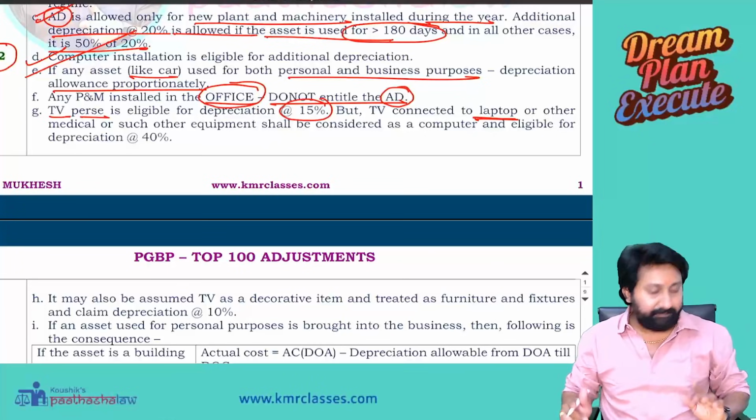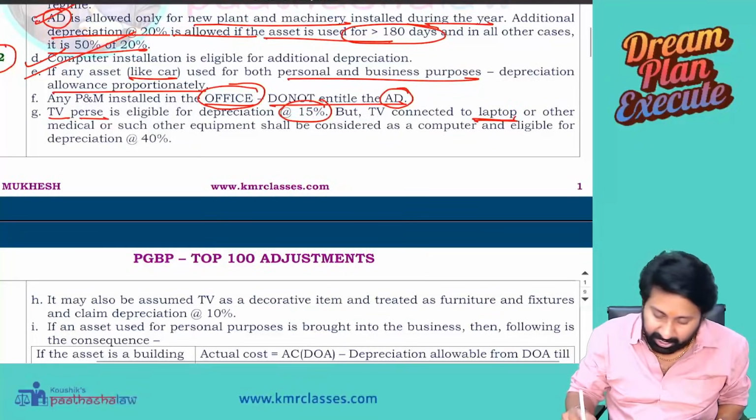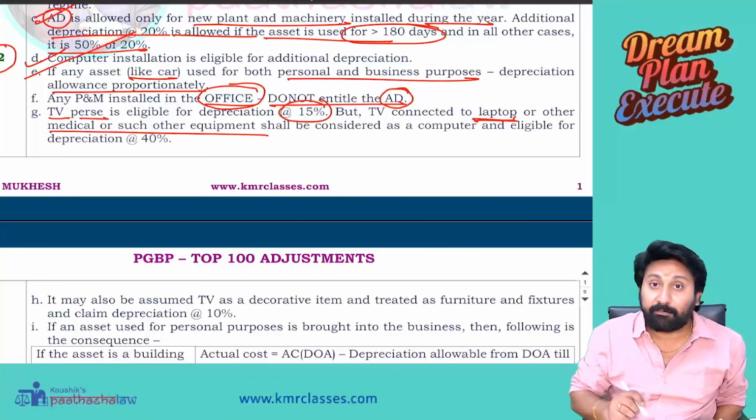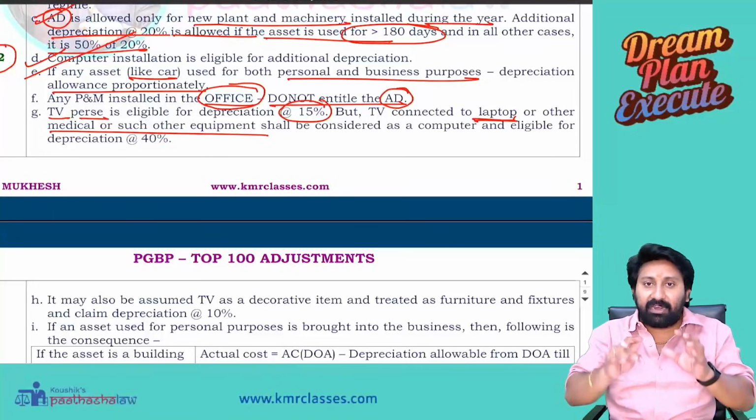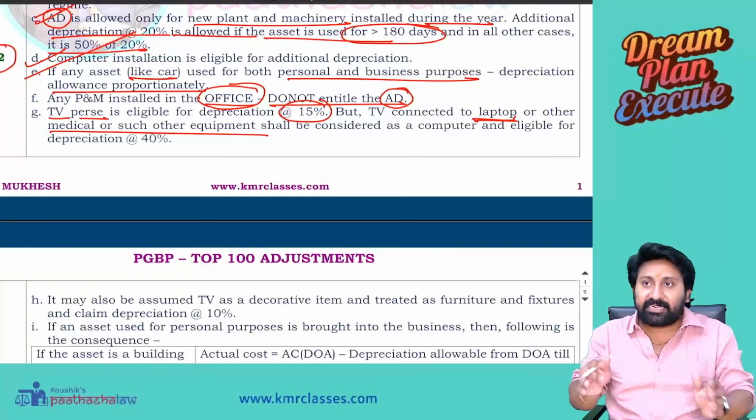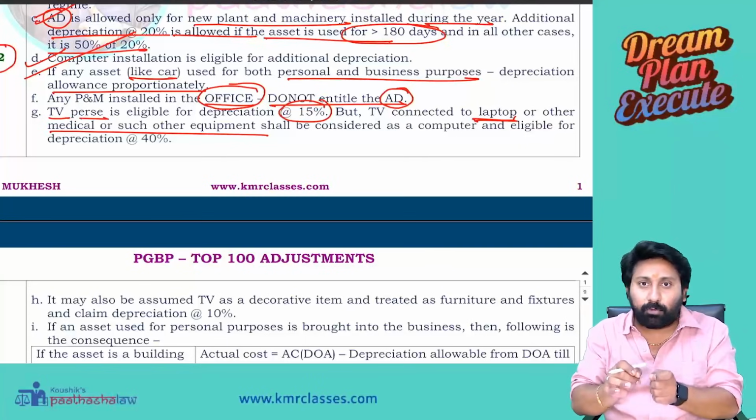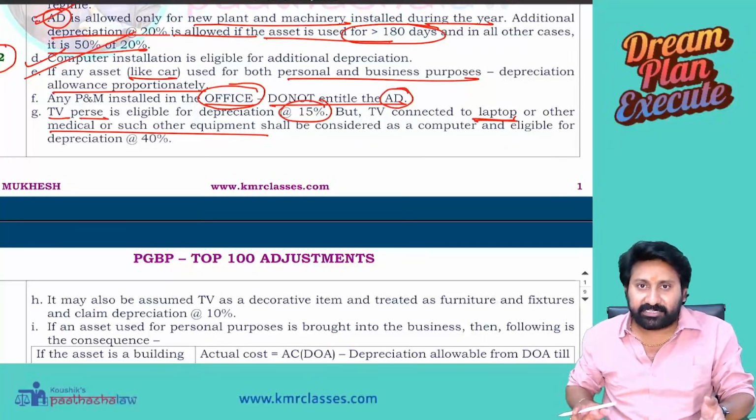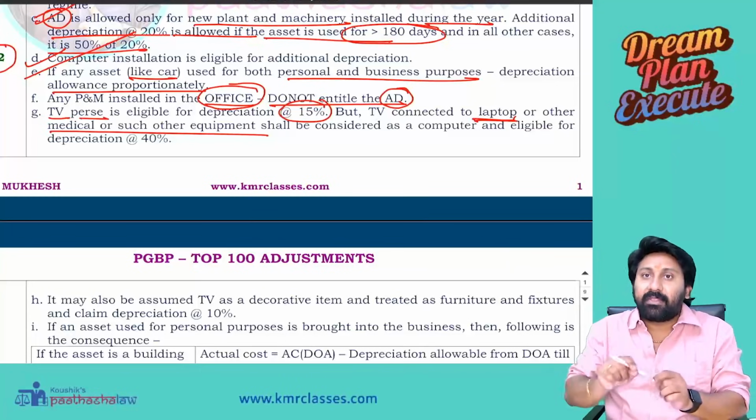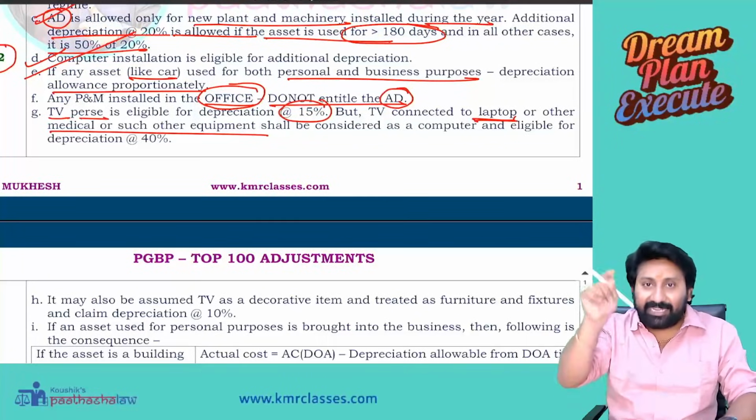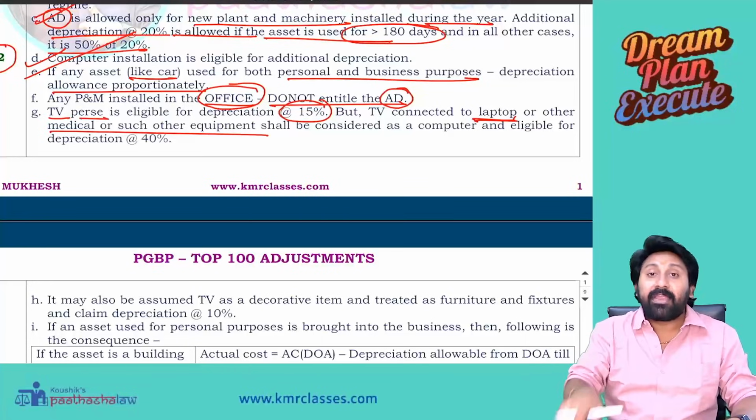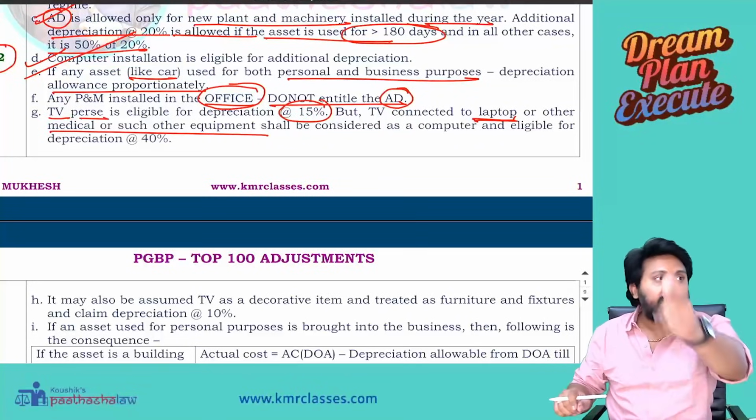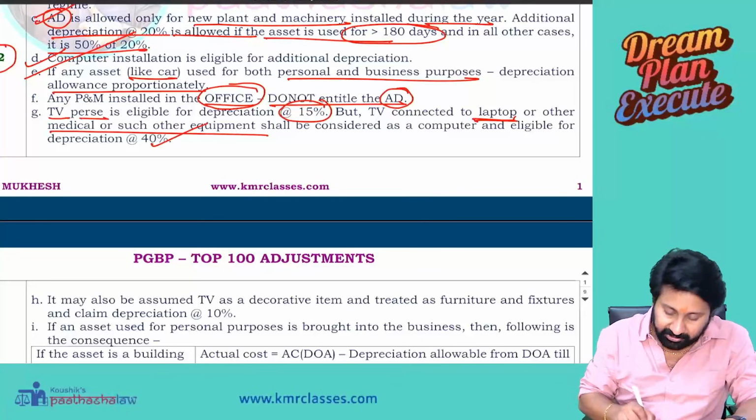Very important. The same applies to a TV connected to a laptop or any other medical or such other equipment. For example, multi-specialty hospitals have surgery equipment. Whenever the doctor does surgeries through robotics, they have to see what is happening, and they will see it on a TV. The TV's purpose is not for entertainment. It is not a decorative item. It is used for the medical equipment. It is eligible for 40% depreciation also in this case.